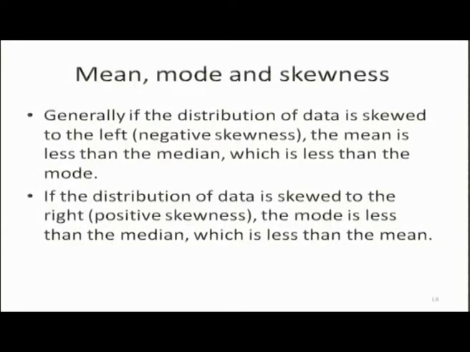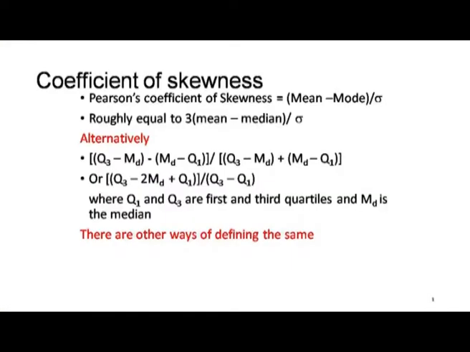Generally, if the distribution is skewed to the left, the mean is less than the median, which is less than the mode, and if the distribution is skewed to the right, the mode is less than the median, which is less than the mean. On this basis, we calculate a coefficient of skewness. Pearson's coefficient of skewness is defined as mean minus mode divided by sigma, which is roughly equivalent to 3 times mean minus median divided by sigma.